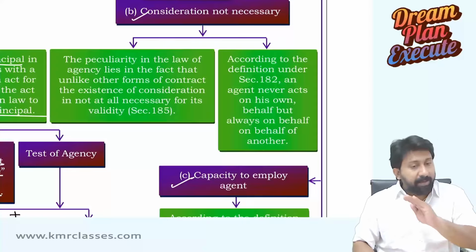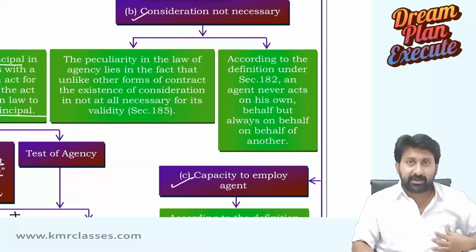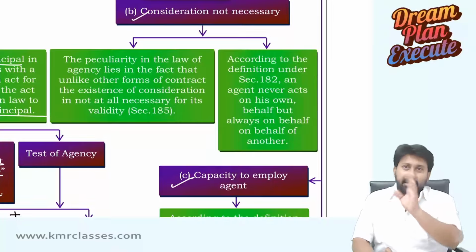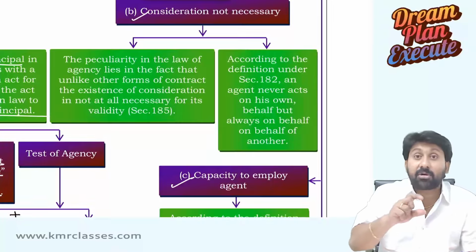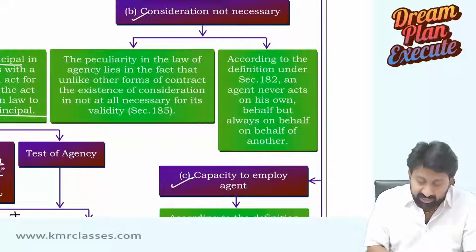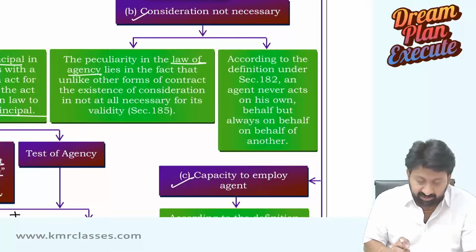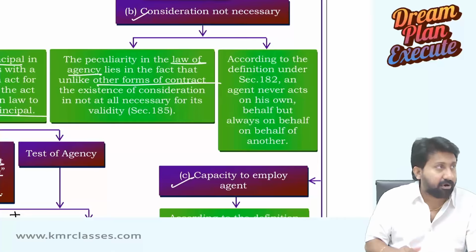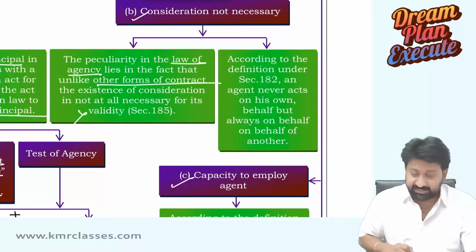Means no payment to the partner as an agent for the work done. So therefore consideration is not there, still he is an agent. So there are so many circumstances where an agent may not charge consideration. The peculiarity in the law of agency lies in the fact that, different from other forms of contract, consideration is not necessary.